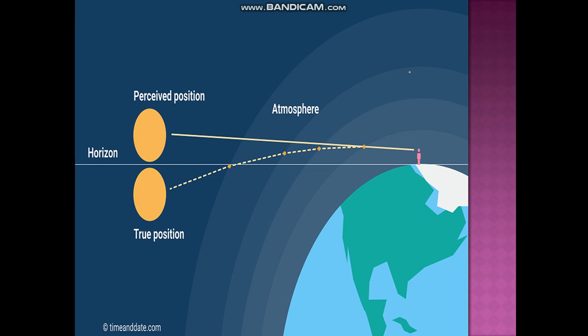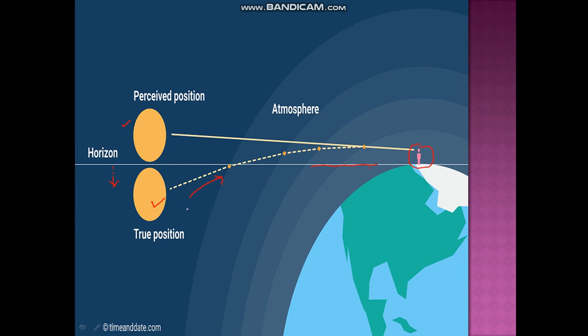Now just see this diagram. You can see here, this is a person who is standing on the earth, and this line is the horizon. Now, this is the true position of the sun, maybe at sunset or sunrise. That means whenever the sun is below the horizon line, you should not be able to see it. But when light is traveling from this position of the sun towards your eyes, it appears to be coming from this position.